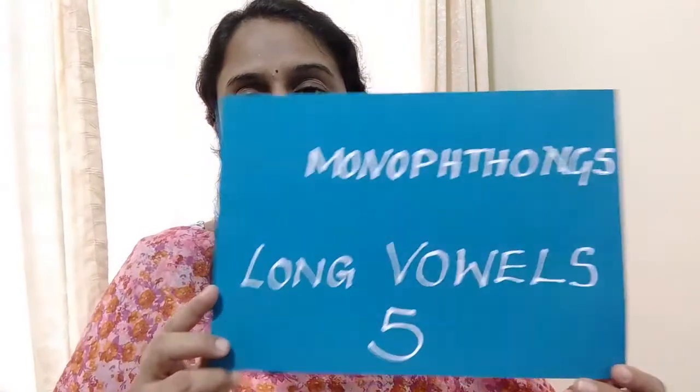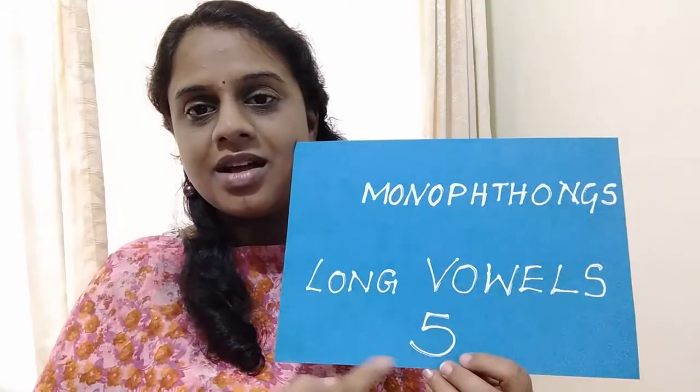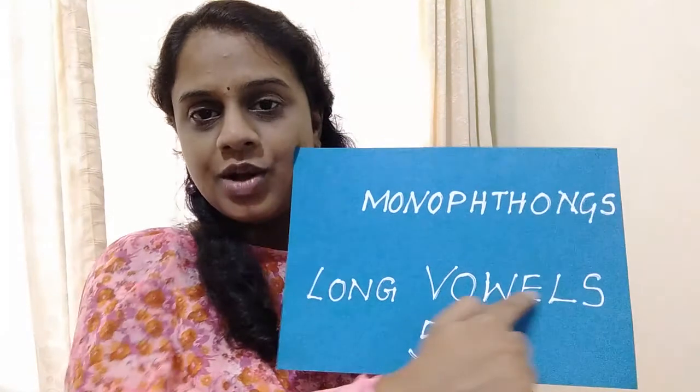Among the 12 monophthongs, we have got 7 short vowels and 5 long vowels. It's easy to learn long vowels once you have learned the short vowels. See, among the monophthongs, there are 5 long vowels.